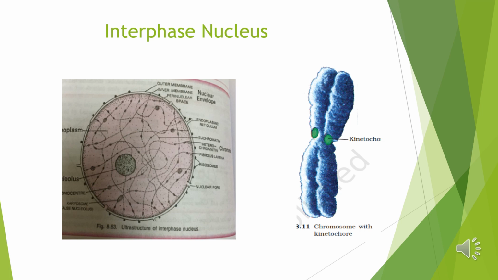So all these thread-like chromatin material is packaged in the small nucleus. So in the next diagram, you are seeing chromosomes with kinetochores. Every chromosome essentially has a primary constriction or the centromere, on the sides of which disc-shaped structures are present, which are called kinetochores. Two structures you are watching, these are called kinetochores. Based on the position of centromere, the chromosomes can be classified into four types. So in next slide, we'll study the types of chromosomes on the basis of the position of the centromere.